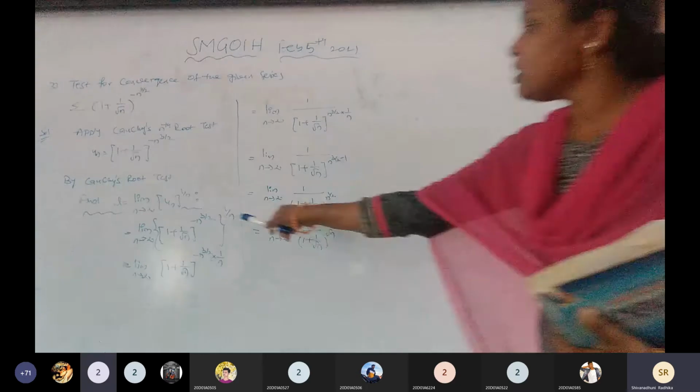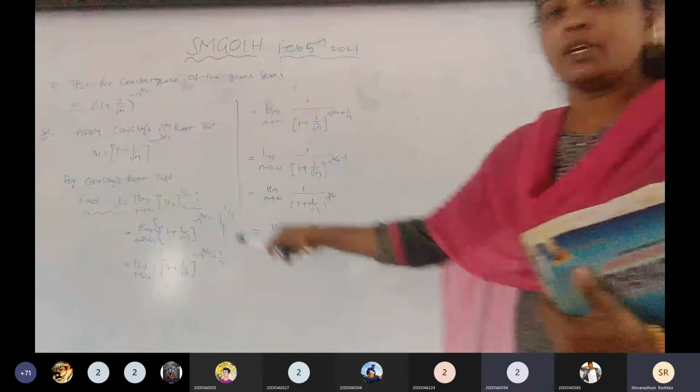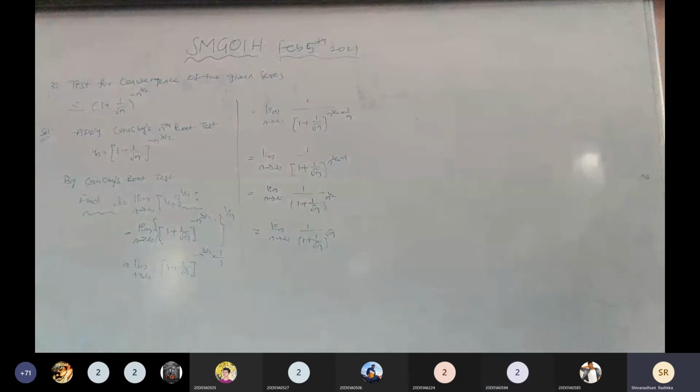Here it is 1 by n. Up to that, any doubts?